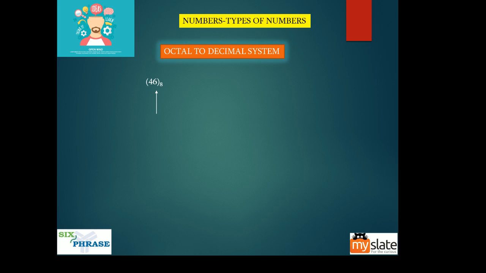I told you what the positional values are, guys. How will the positional values be for octal? Let's take decimal first. The decimal positional values were 10 power 0, 10 power 1, 10 power 2. Remember this? These were the positional values. Maybe I'll go back some slides and show it to you.